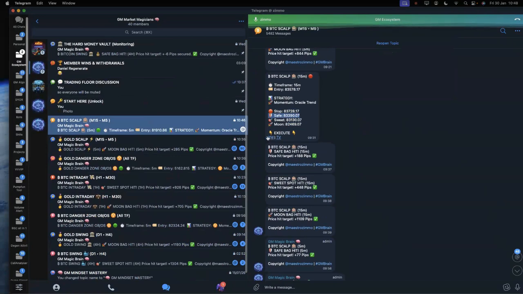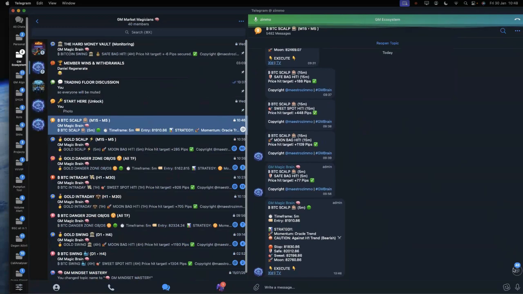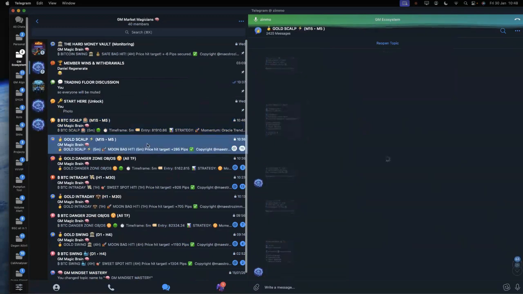So along the way, as you can see, we are all trading inside here, using the XM. You also can go for your TradingView. So these are the two things. However, for all the signals that you all see from here, please choose wisely. Later, you will see the GM indicator itself, and how to use it.